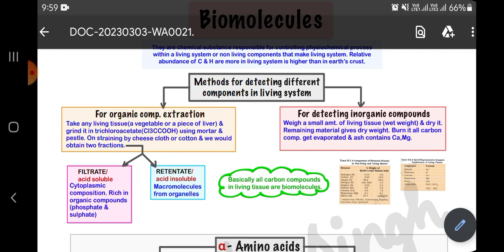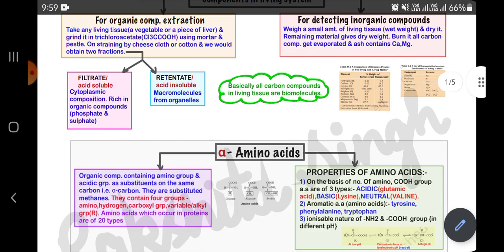Take any living tissue and grind it in Cl3CCOH using mortar and pestle. On straining by cheesecloth or cotton, we find two fractions: filtrate, that is acid soluble, and retentate, that is acid insoluble. Then for detecting inorganic compounds, weigh a small amount of living tissue and dry it. The remaining material gives dry weight. Burn it, all carbon compounds get evaporated and the ash contains calcium and magnesium.